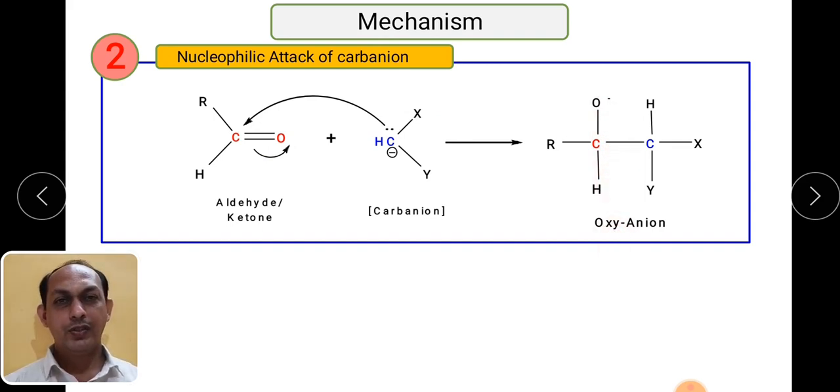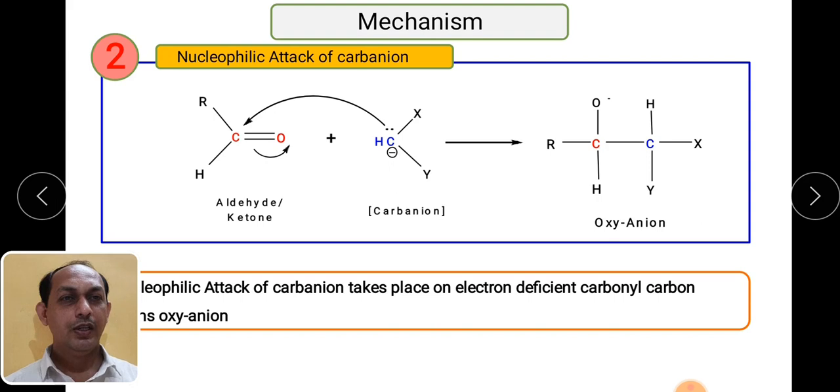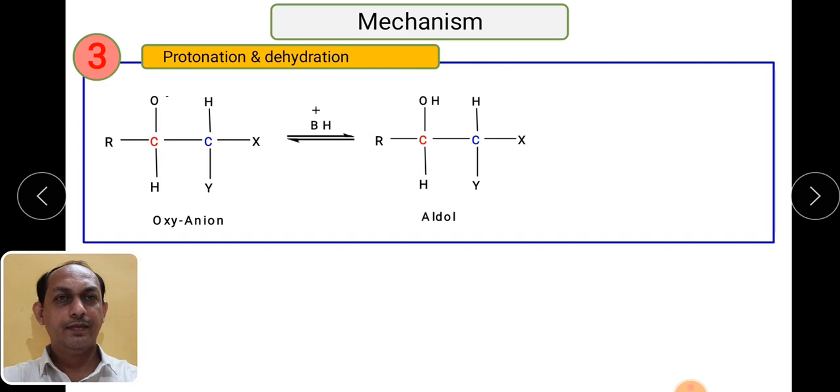So there is formation of an oxyanion species in the second step due to the nucleophilic attack of the carbanion. This is how the carbanion attacks the aldehyde carbon or ketone carbon, and you get the formation of the oxyanion species.